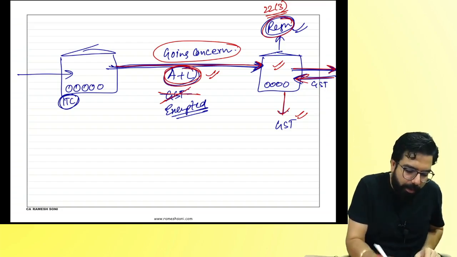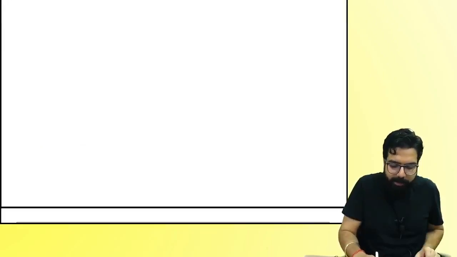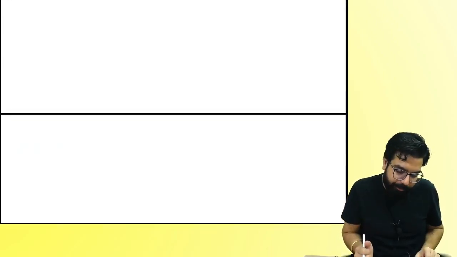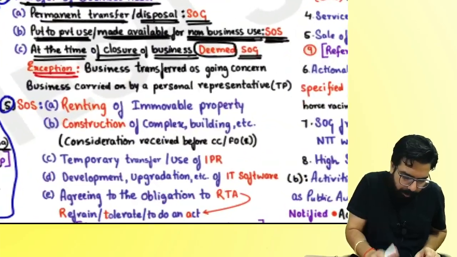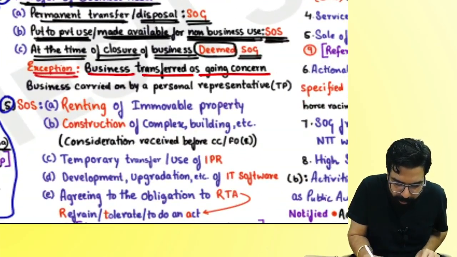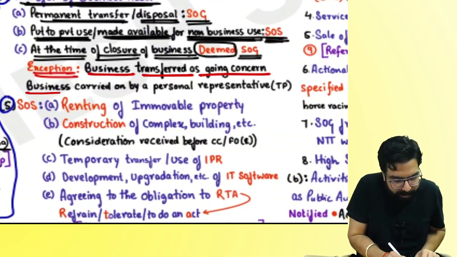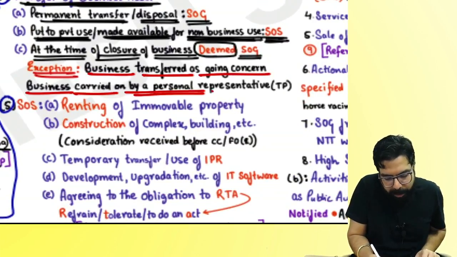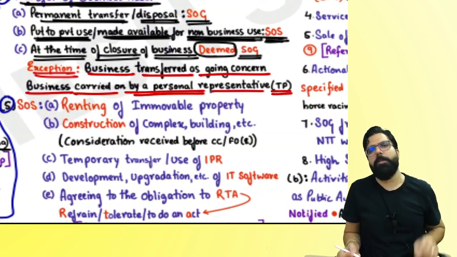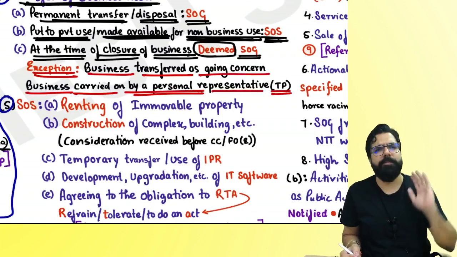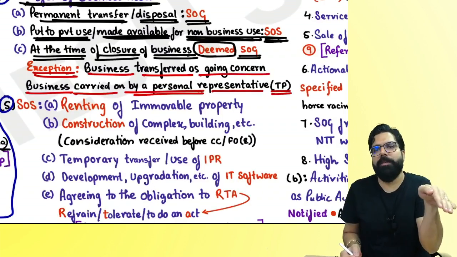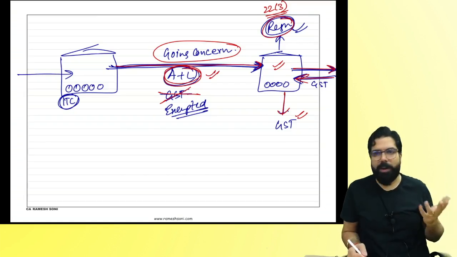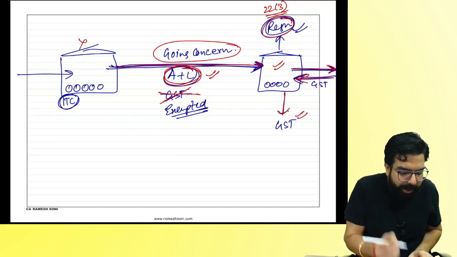Next. See, it says GST will be exempted if business is transferred as a going concern or business is carried on by a personal representative who is already a taxable person. Means if you give it to your successor, somebody died, so his son is going to carry on the business. It is the same situation. One person died.